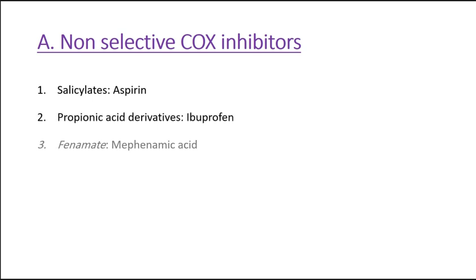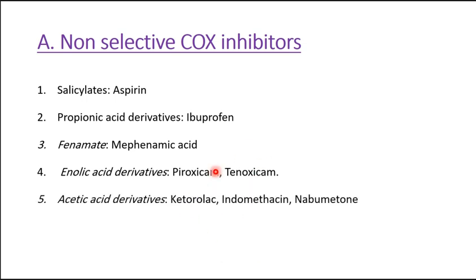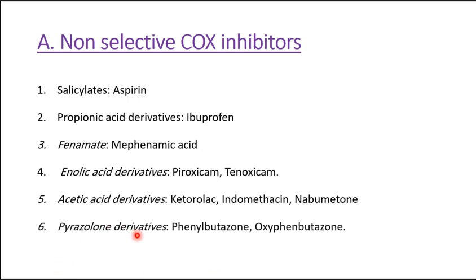Then we have non-selective COX inhibitors. Now, as we know, the first drugs are salicylates, aspirin; propionic acid derivatives, ibuprofen; fenamate, mefenamic acid; enolic acid derivatives, we have piroxicam, tenoxicam; acetic acid derivatives, we have indomethacin and ketorolac; and pyrazolone derivatives, phenylbutazone and oxyphenbutazone. Now we'll see the action of these